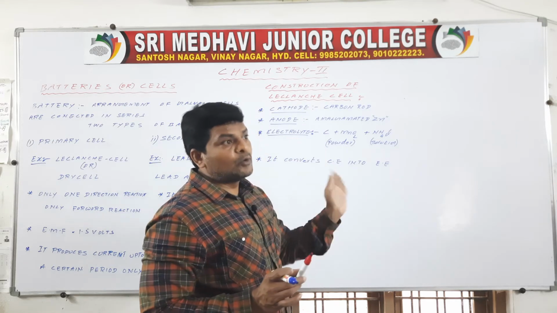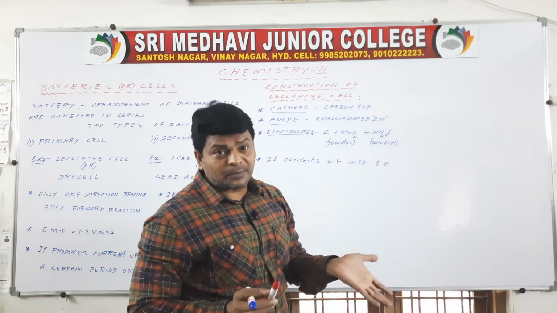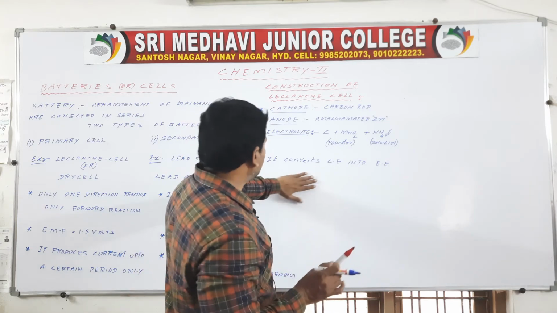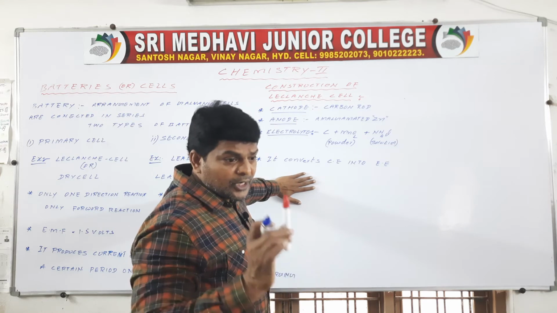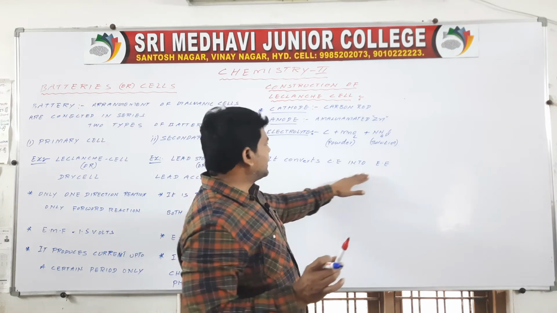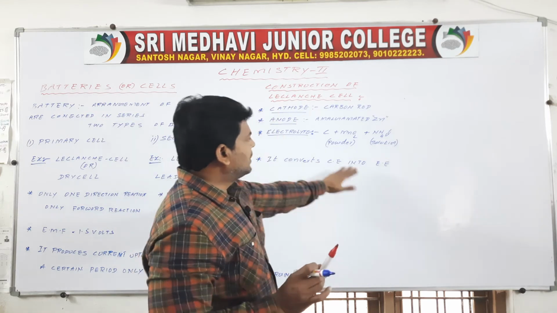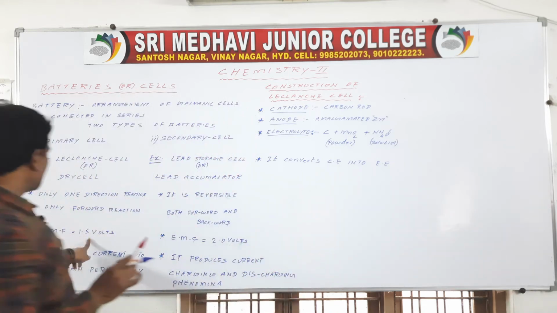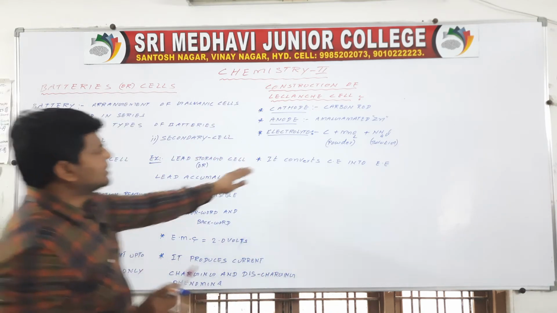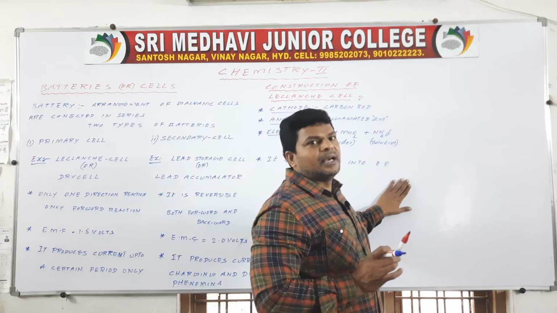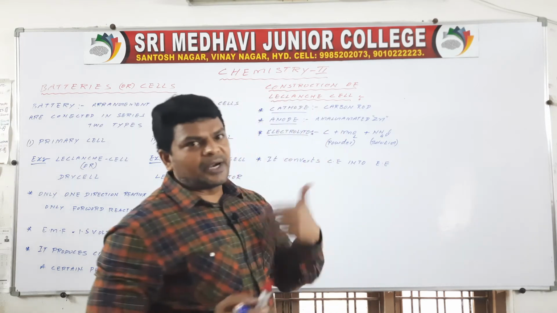So up to what period do the chemical reactions take place? That much of duration only. It provides electrical energy, that is nearly 1.5 volts.